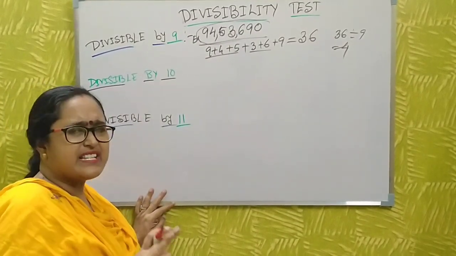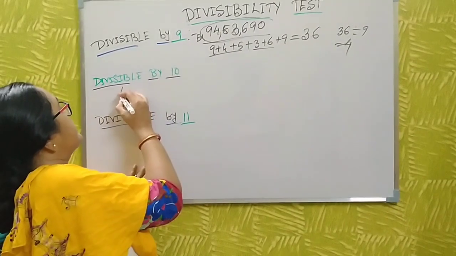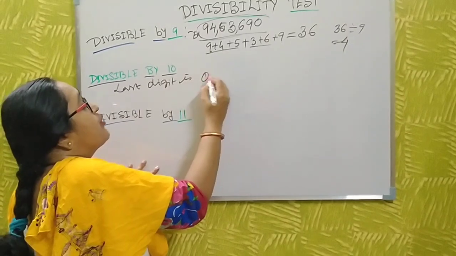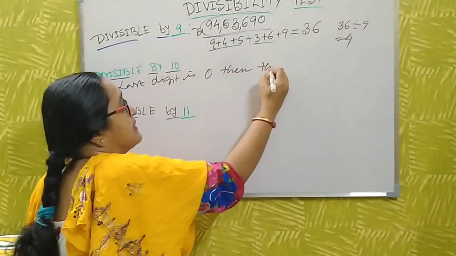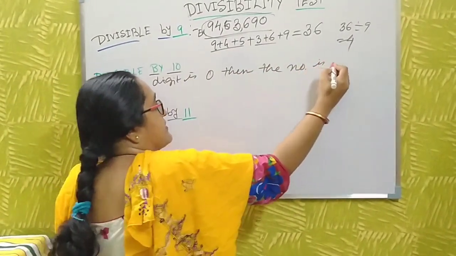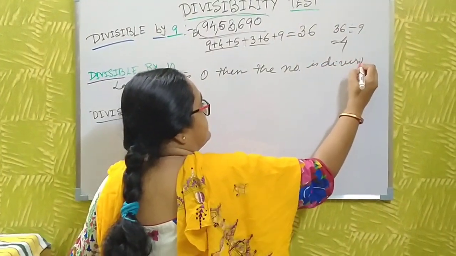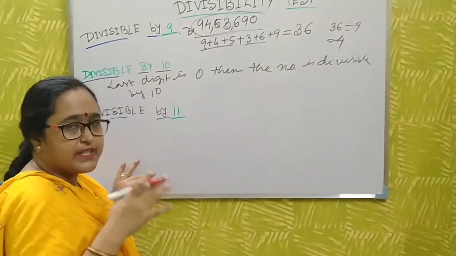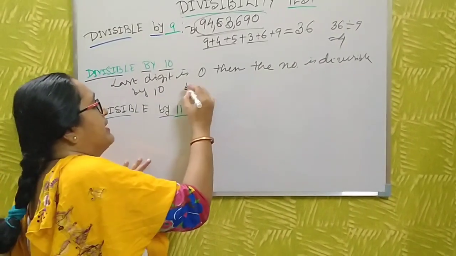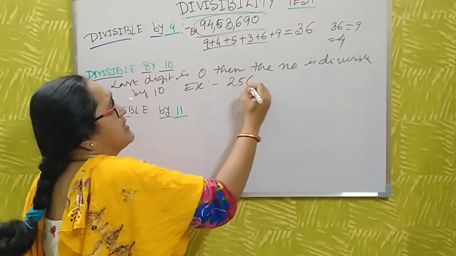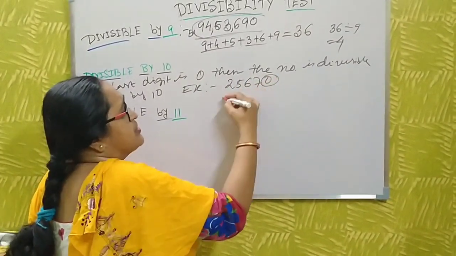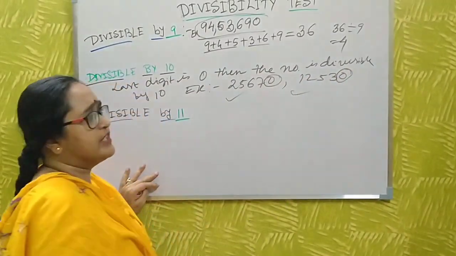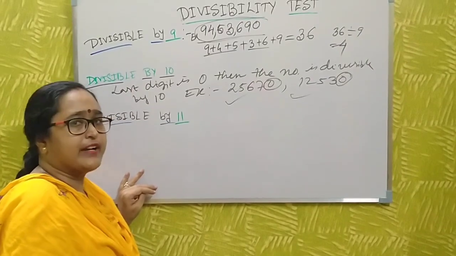Divisible by 10 is what? This is very easy. The last digit. If the last digit is 0, then the number is divisible by 10. Then nothing needs to be proved. I take any number, 7, 8, 0. Yes, last digit 0, divisible by 10. 1, 5, 3, 2, 0. Last digit 0, then you say the number is divisible by 10.